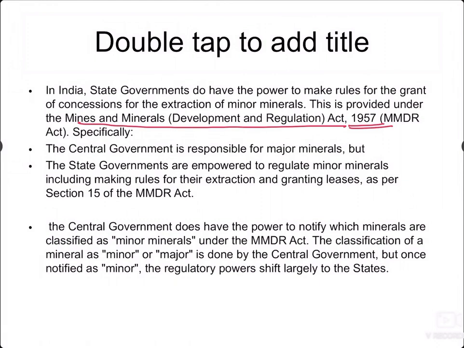The next question, we have to consider all three statements, and see which are right and wrong. On the dissolution of the House of the People, the Speaker shall not vacate his office until immediately before the first meeting of the House of the People after dissolution. According to the provisions of the Constitution, a member of the House of the People, on being elected as Speaker, has to resign from the political party. The Speaker of the House of the People may be removed from office by a resolution passed by the House by a majority of the members, provided that no resolution shall be moved unless 14 days' notice has been given. We'll see these statements in detail.